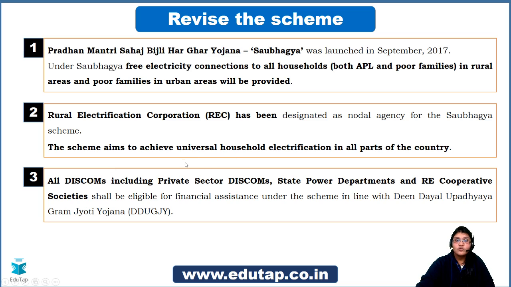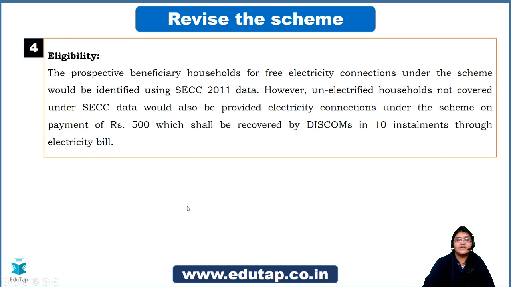The aim is to achieve universal household electrification in all parts of the country, right? And the last point, all the DISCOMs, that is the power distribution companies, including the private sector, state power departments, and the rural electric cooperative societies, are all eligible for financial assistance under this particular scheme. Now, how would you identify the beneficiaries? One potential source of identifying the beneficiaries is SECC 2011, the Socio-Economic Caste Census. Here you can also see a special provision is given. You can have a look at it later.